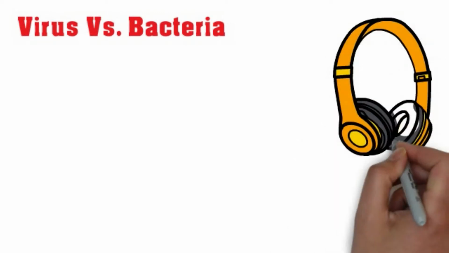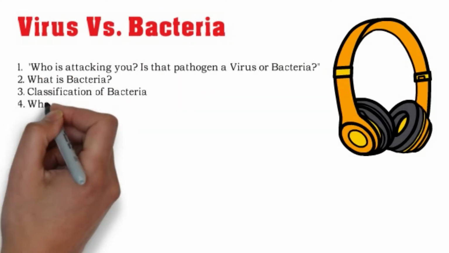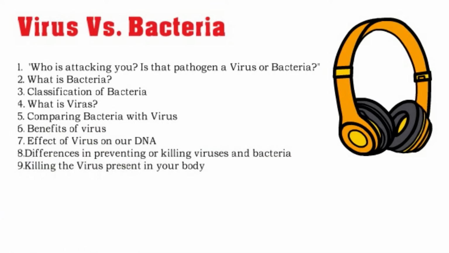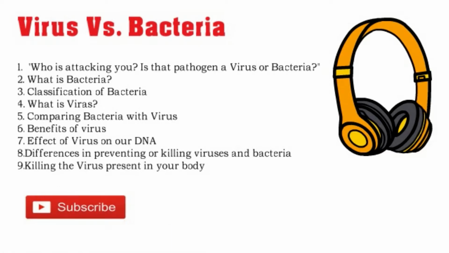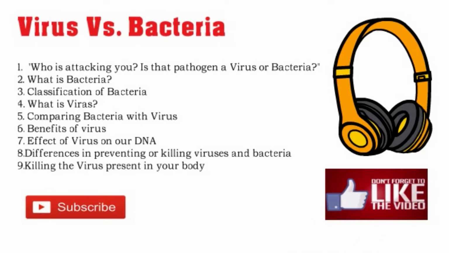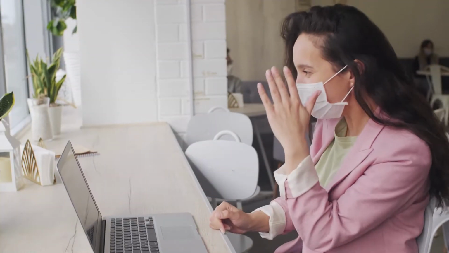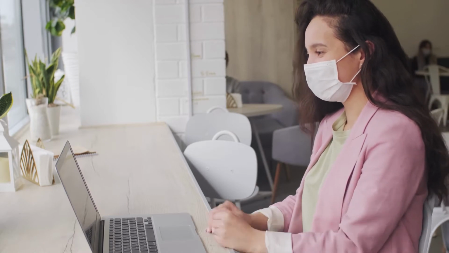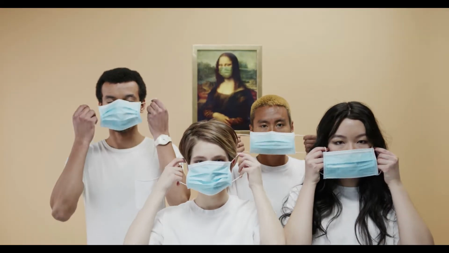Here we have covered: 1. Who is attacking you? Is that pathogen a virus or bacteria? 2. What is bacteria? 3. Classification of bacteria. 4. What is virus? 5. Comparing bacteria with virus. 6. Benefits of virus. 7. Effect of virus on our DNA. 8. Differences in preventing or killing viruses and bacteria. 9. Killing the virus present in your body.